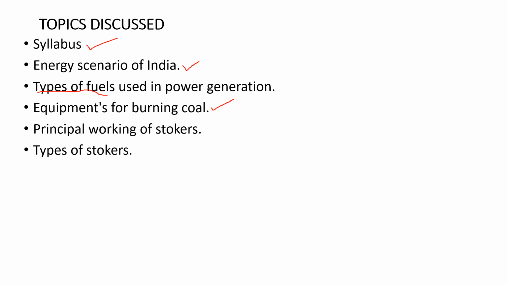Stokers work on two principles: one is the overfeed stoker and the second one is the underfeed stoker. Next we discussed types of stokers, with overfeed stoker examples and underfeed stoker examples. These are the topics that we discussed today. In the next class we will discuss pulverized fuel and the equipment that is used to burn pulverized fuel. Thank you.